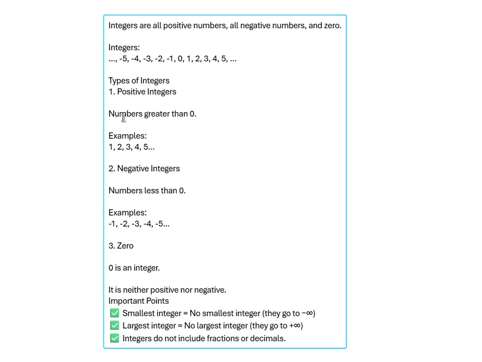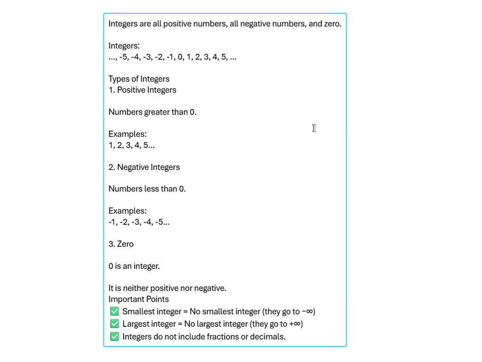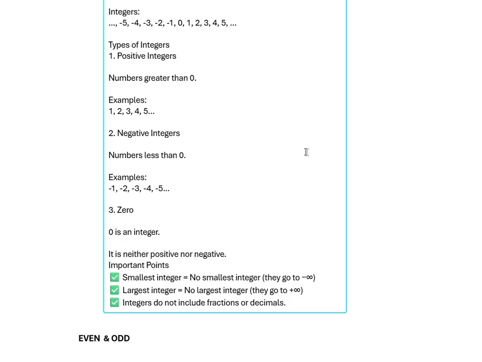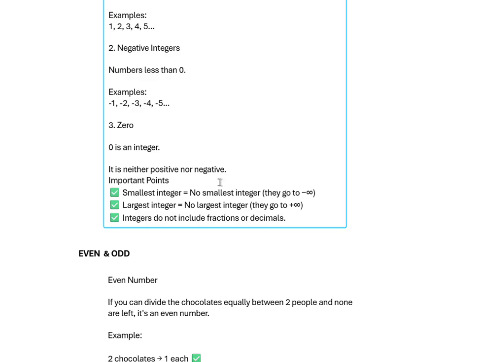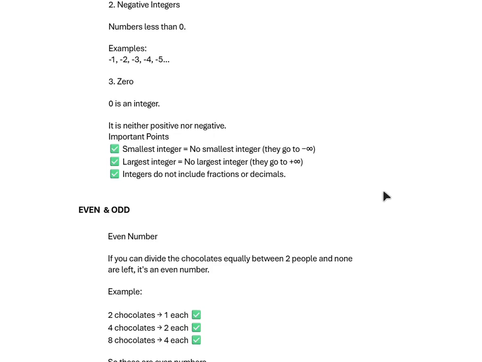Types of integers: positive integers are numbers greater than 0, example 1, 2, 3. Negative integers are numbers less than 0, like -1, -2, -3, on the left side. And the third one is 0. 0 is an integer, neither positive nor negative.